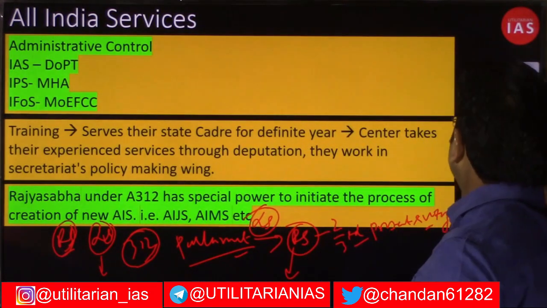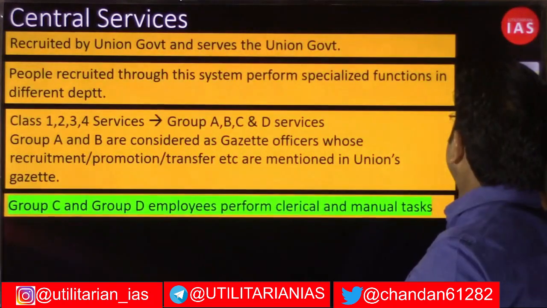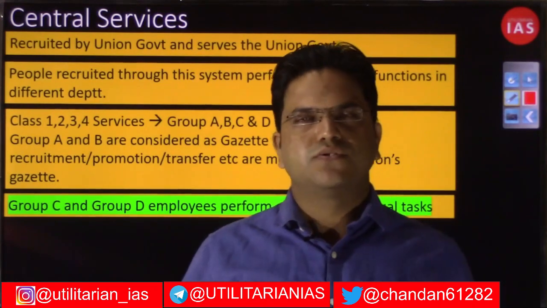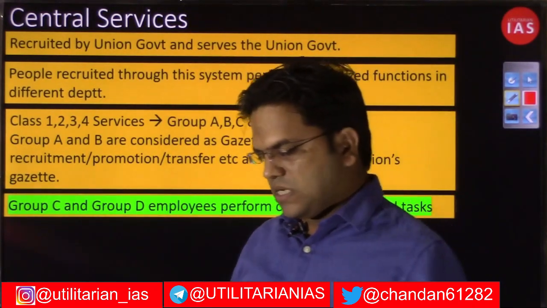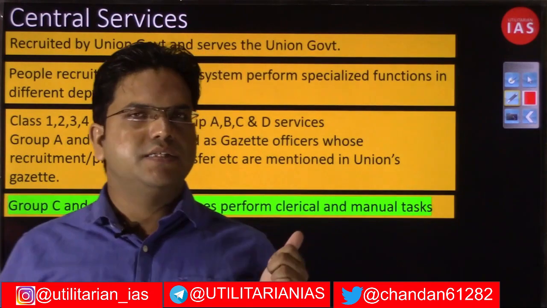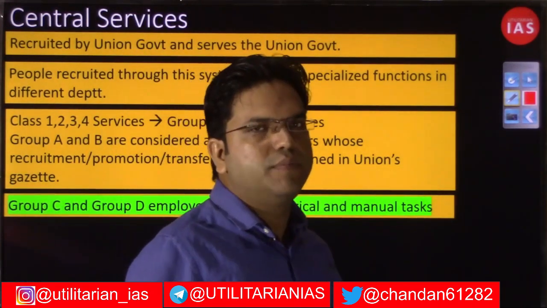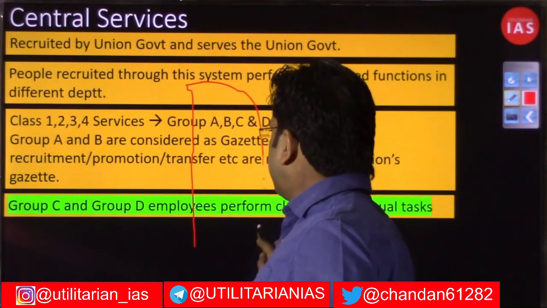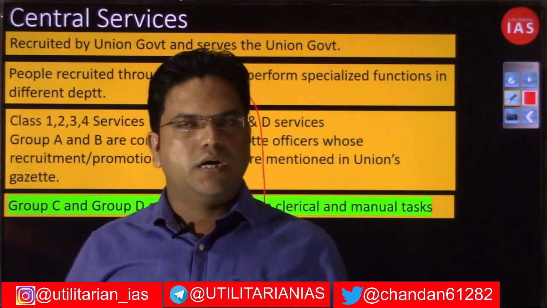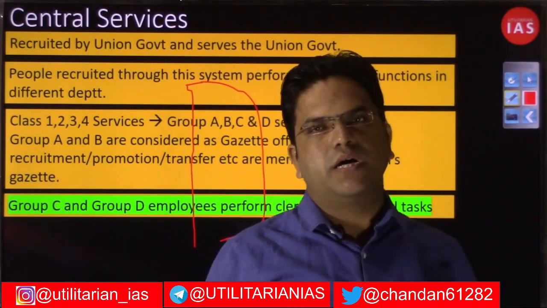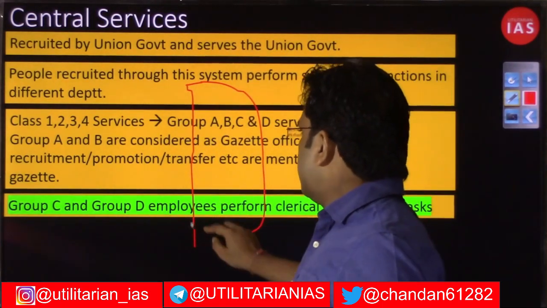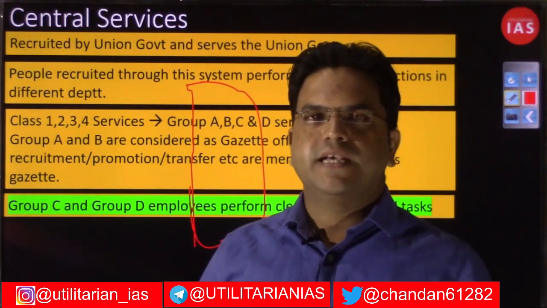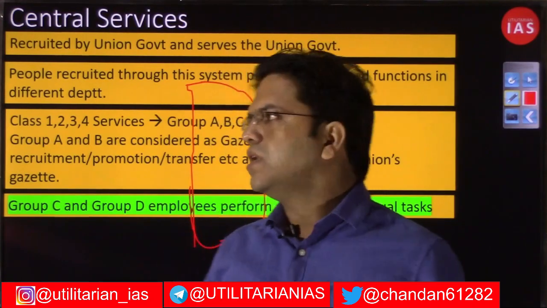Now we are moving to the next slide to discuss the central services. So what are the central services? The difference from the All India services is that a member of the All India services serves both the Union and the state, but here there is nothing of that sort. Whatever appointment happens under the central services, those officials will be working solely for the central government. They would not extend their services to the state. So that is one difference.